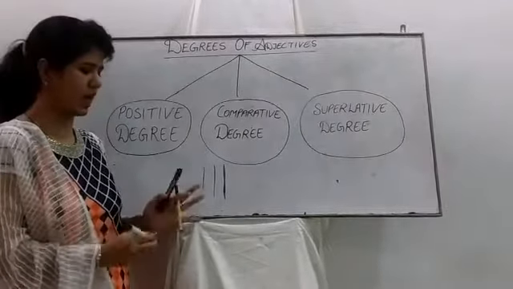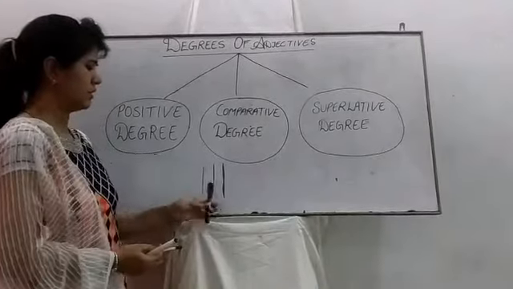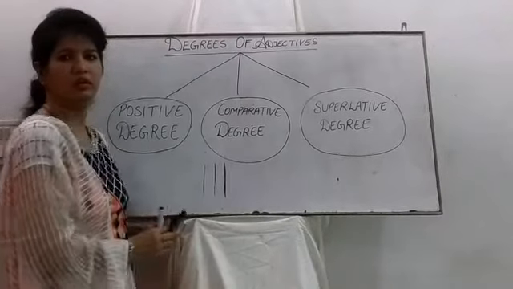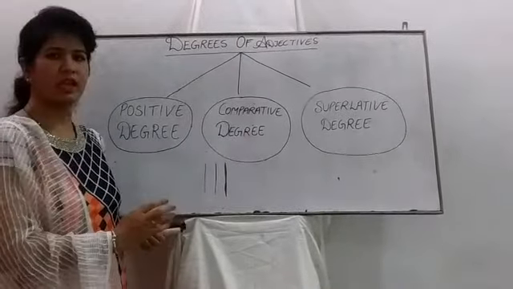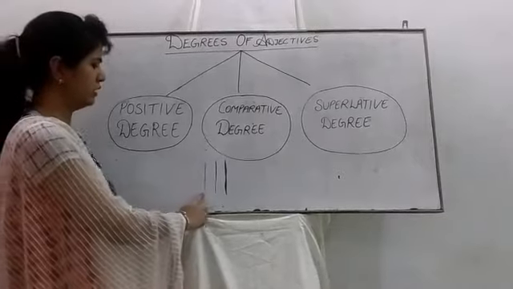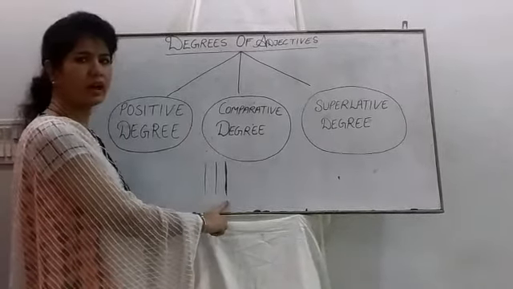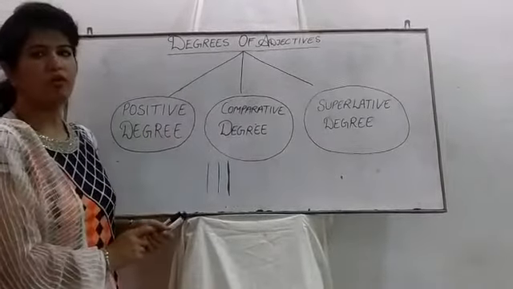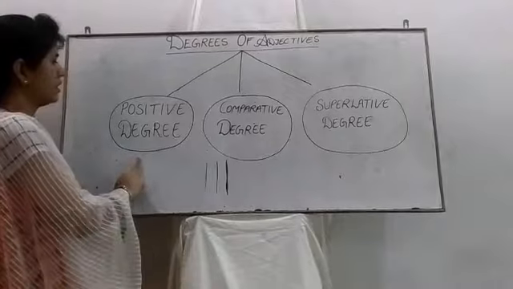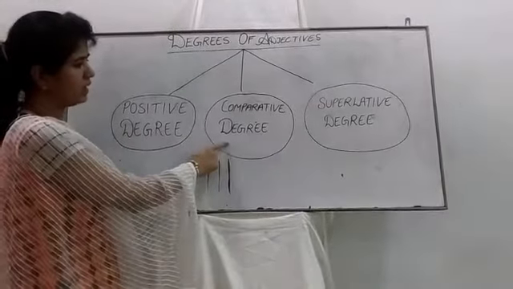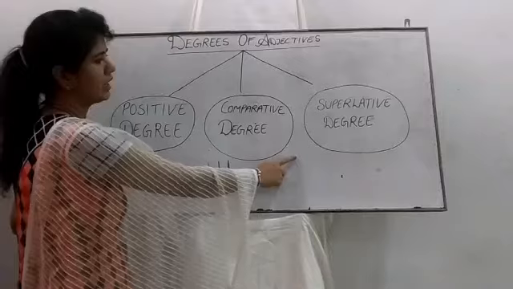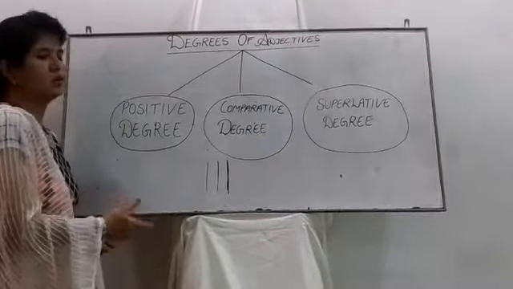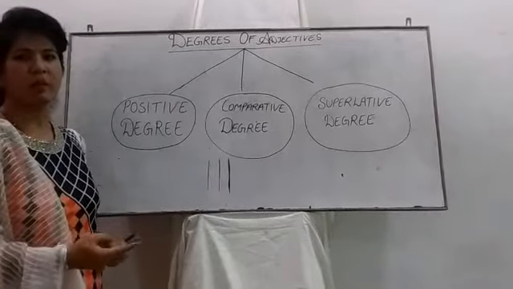This pen is dark. This pen is darker than the first one, and this is the darkest of all. So I have used the same word but in 3 degrees: dark, darker and darkest. So here we come to know that degrees of adjectives are of 3 types: positive degree, dark; comparative degree, darker; superlative degree, darkest. In this session we will discuss these degrees one by one.